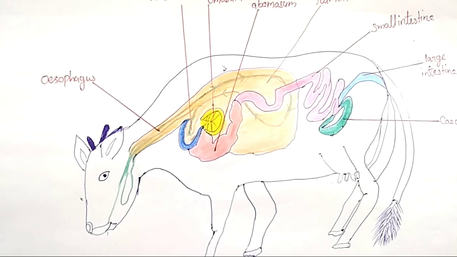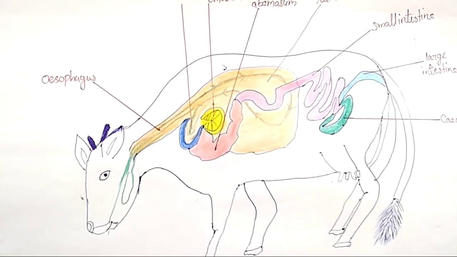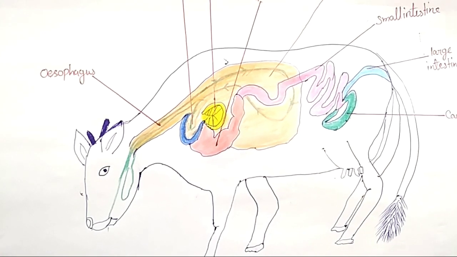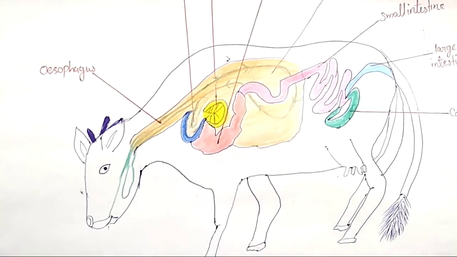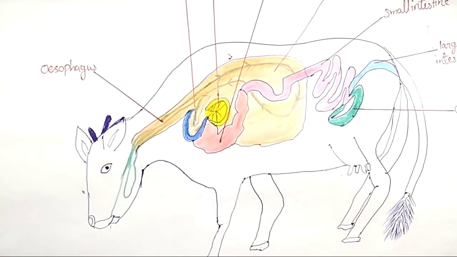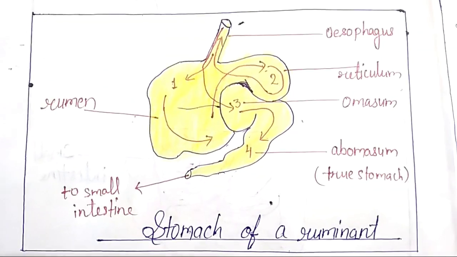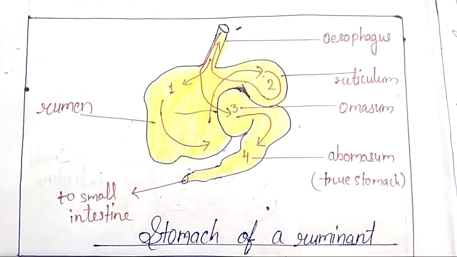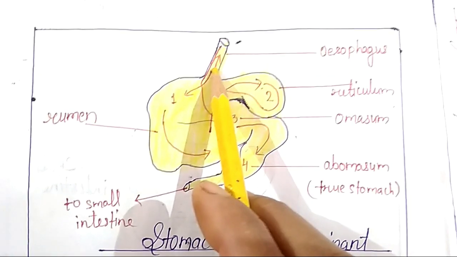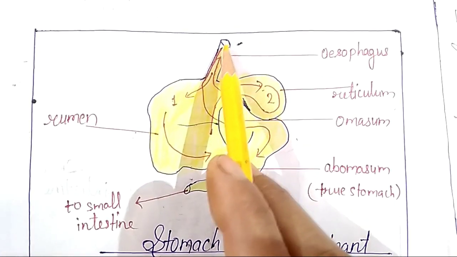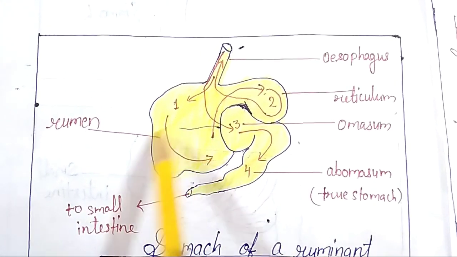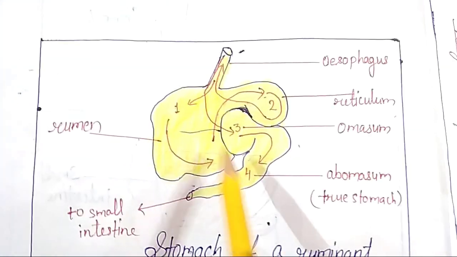Humans have one stomach, but ruminants have 4 stomachs, means it has 4 chambers in one stomach. So about the different chambers we will understand by the diagram. This is the diagram of the stomach of a ruminant. Here you can see this is the part of the esophagus. From the esophagus food enters. So you can see here number 1 is showing rumen. This is the largest part of the stomach.